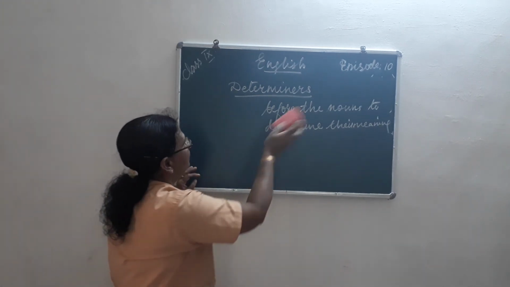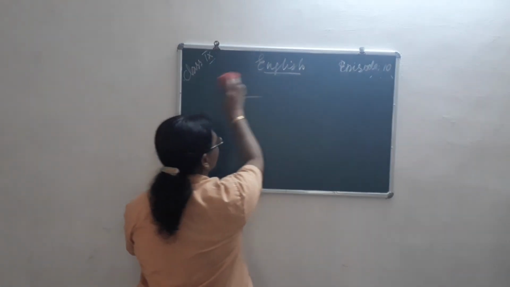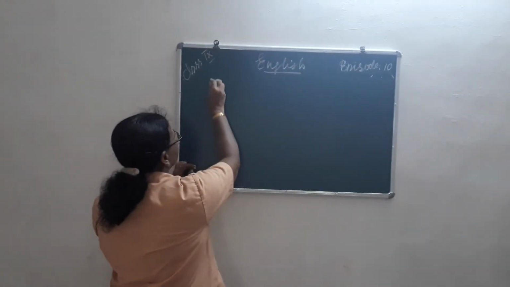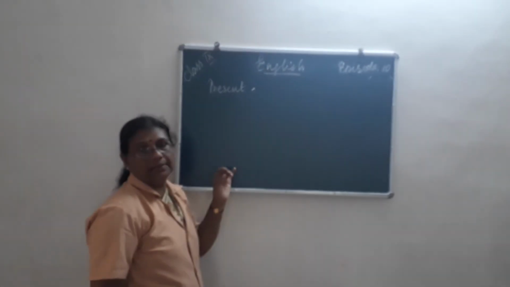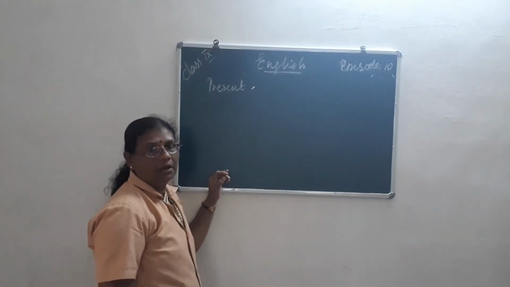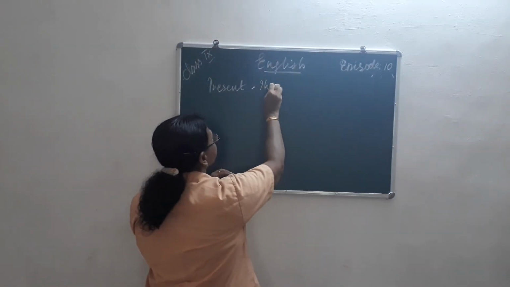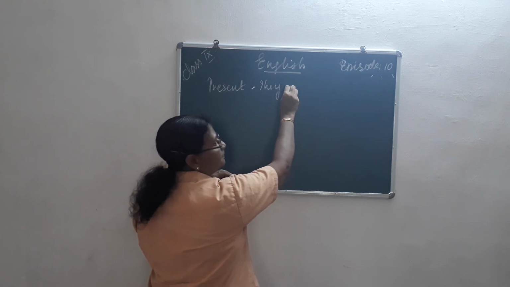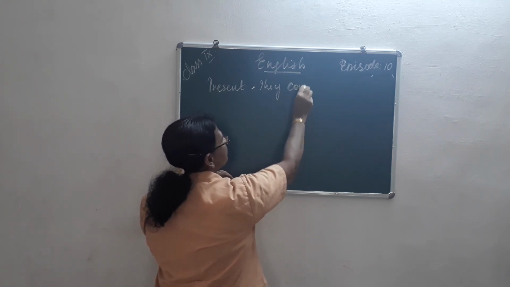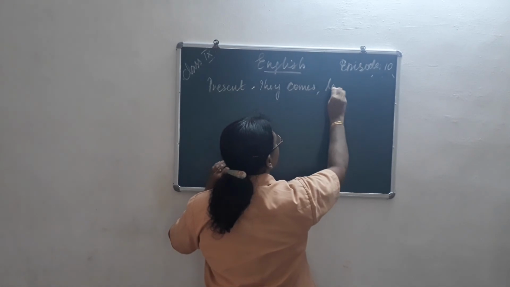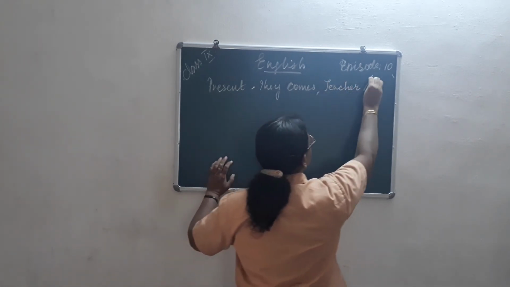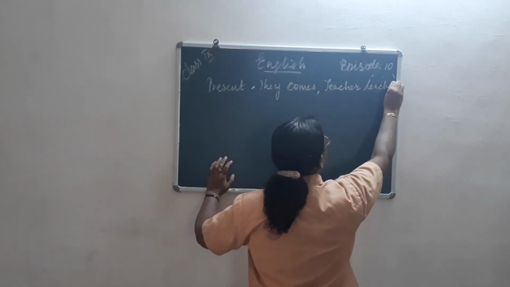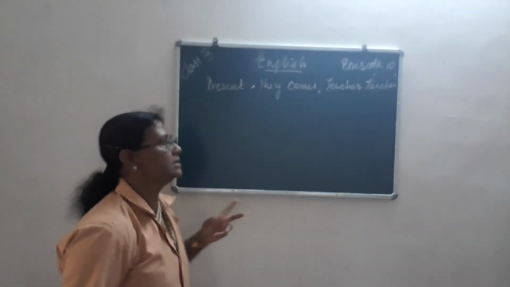Okay, so now we will go back again to the tense forms to give examples. First we have seen the present simple. Say an example: They come, or teachers teach.